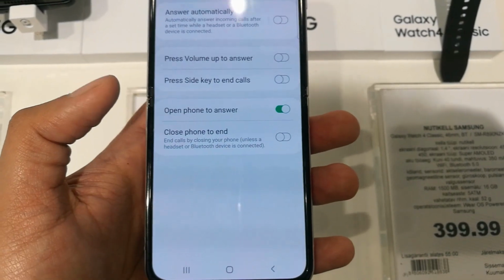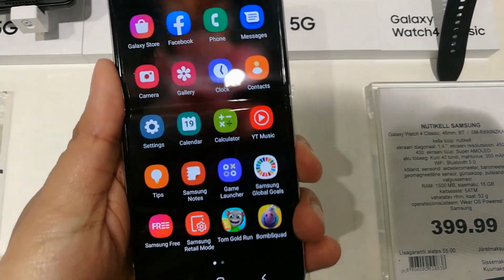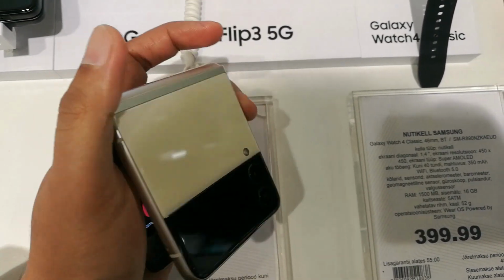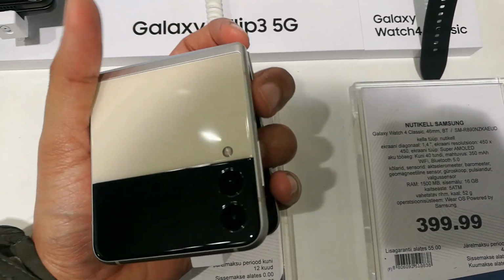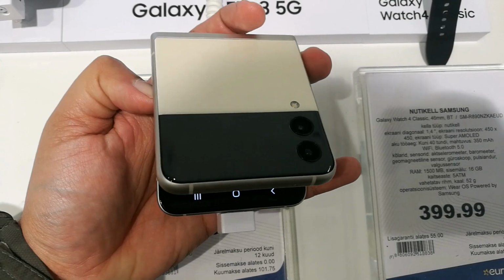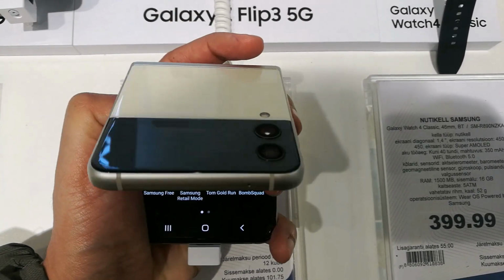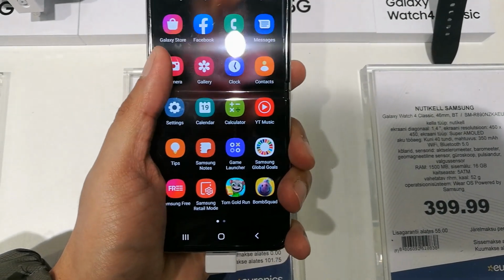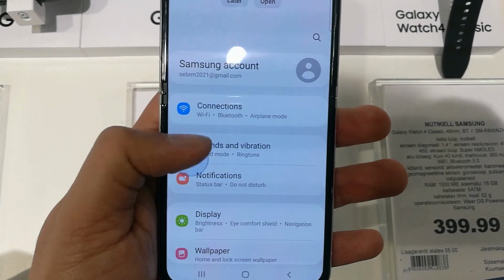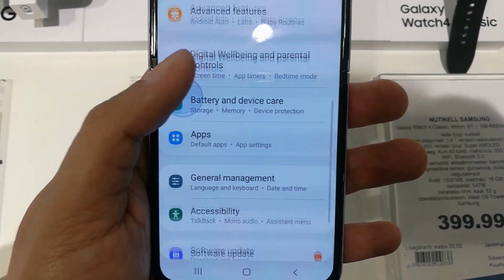So whenever you have a call, a continuing conversation, and your phone is open, even if you flip it down, even if you close it, the call will continue, the conversation will continue, there will be no hanging up. You can keep doing the conversation on the call. This is really a useful feature if you want to continue your call, if you want to continue to talk, even if your phone is flipped down.